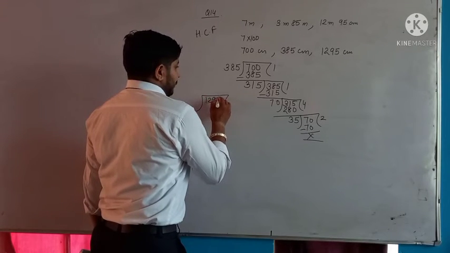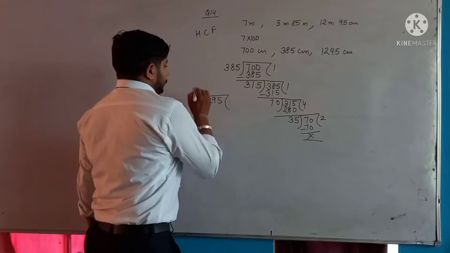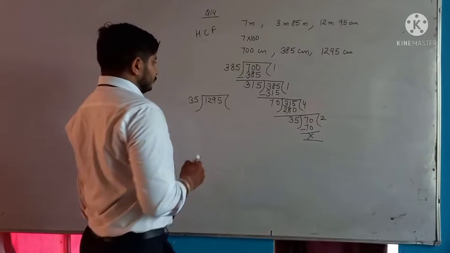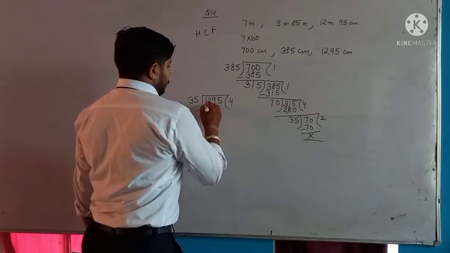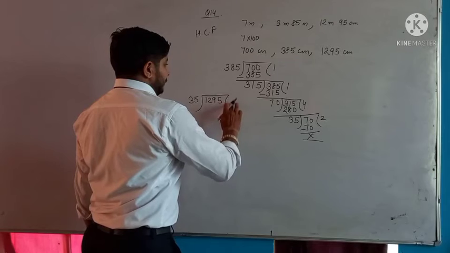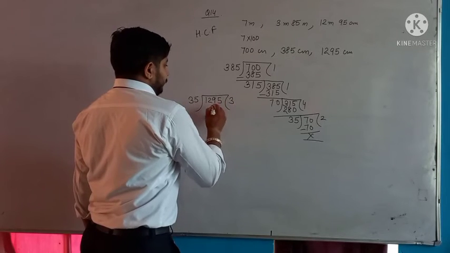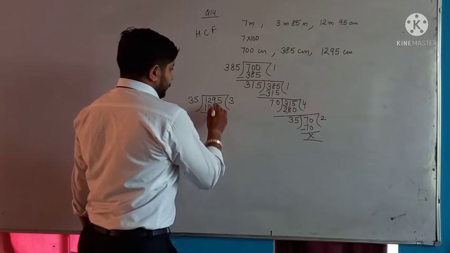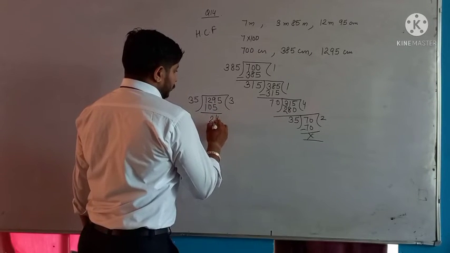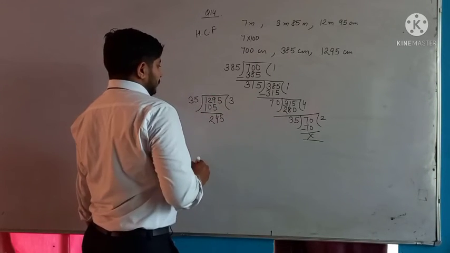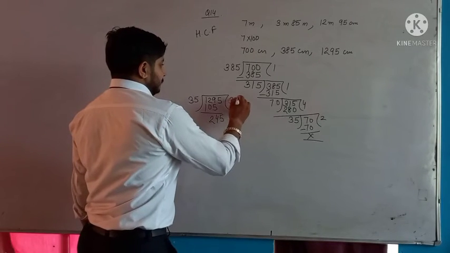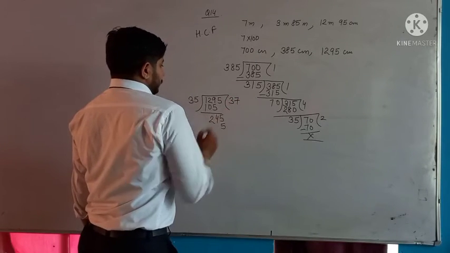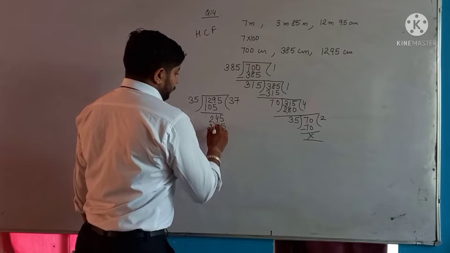Then the next number, 1295, divide by 35. 35 fours are 140, that is greater. 3 fives are 15, 1 carry, 3 threes are 9 and 1, 10. Subtract: 4, 2, 5. 7 fives are 35, 3 carry, 7 threes are 21 and 4, 25.